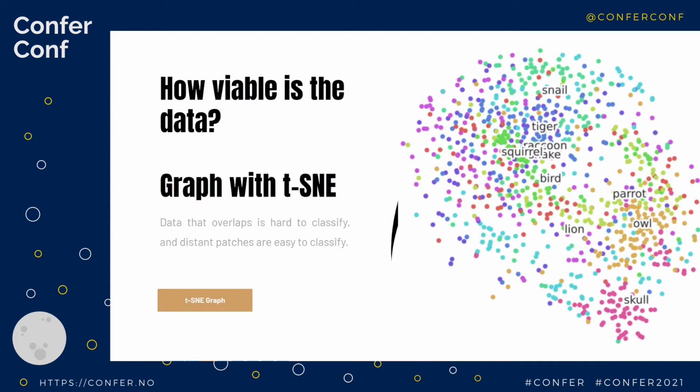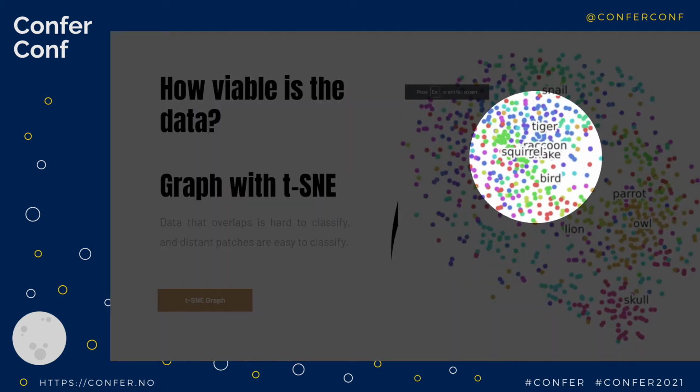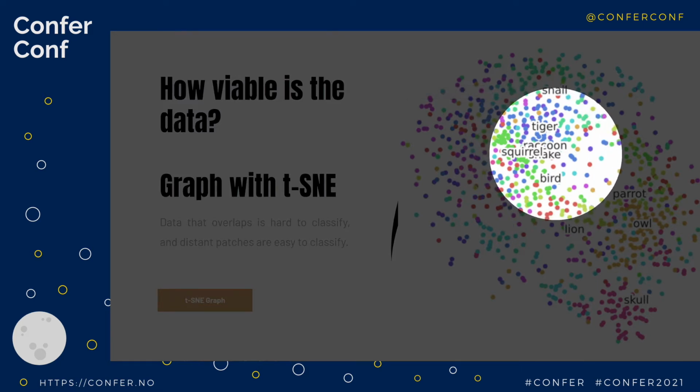So we'd start this off with a TSNE, which I highly recommend. You can graph this out, and then you can see how distinguishable the data is from this sort of grid here. And we have a problem, right? If we're taking a look at the TSNE, you can see right here, we've got squirrel, raccoon, and snake all sitting on top of each other.